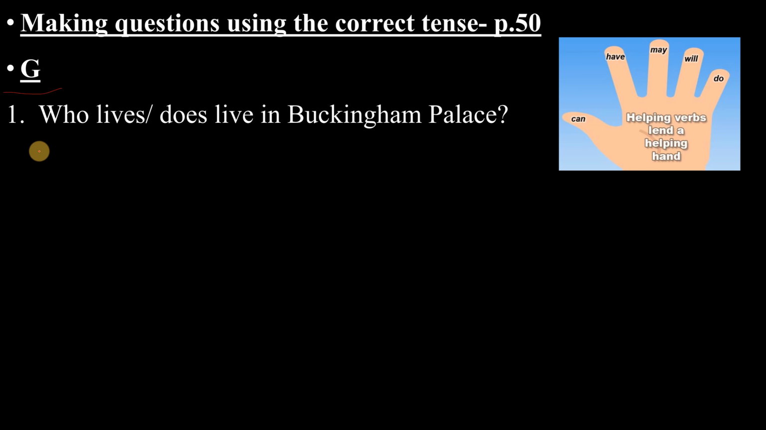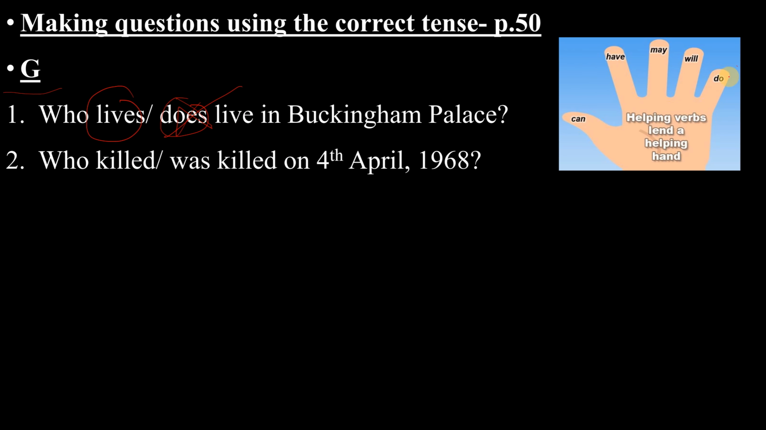Go to G. Question 1. Who lives or does live in Buckingham Palace? So الجواب هو lives, right? ليش مو does live؟ لأن في auxiliary verb ما نحتاجه صح؟ فما يكون does live لأن هذا does هي auxiliary verb, right? تلاحظ هنا do, right? Which is do does.